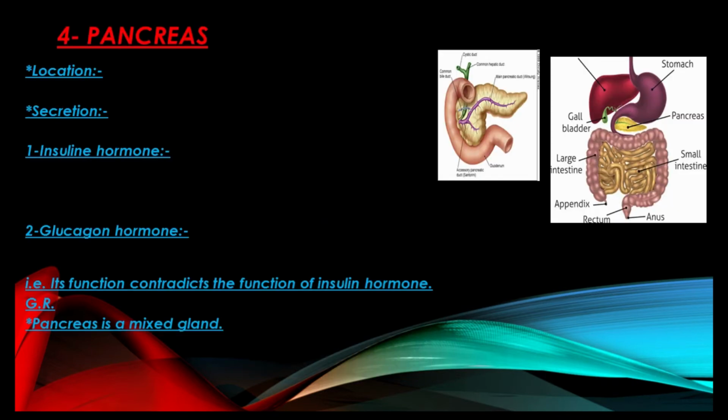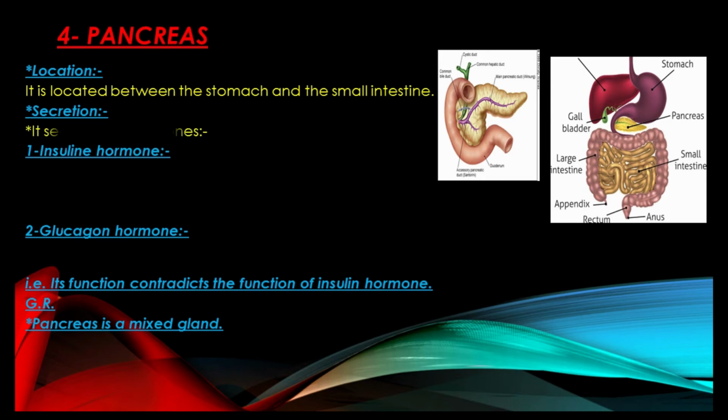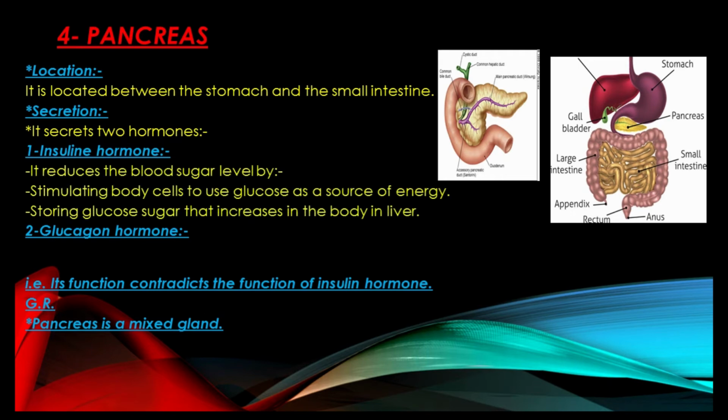The fourth gland in our endocrine glands is the pancreas. This gland is found between the stomach and the small intestine. This gland secretes two types of hormones, insulin hormone and glucagon hormone. First, insulin hormone. This hormone reduces the blood sugar level.